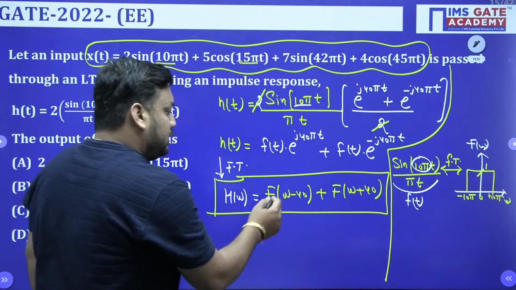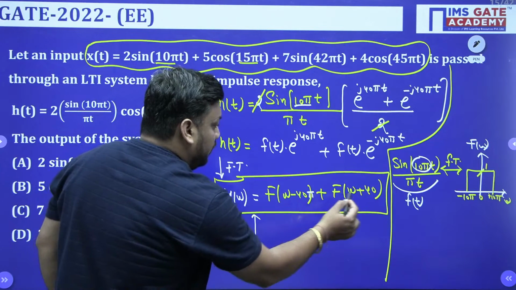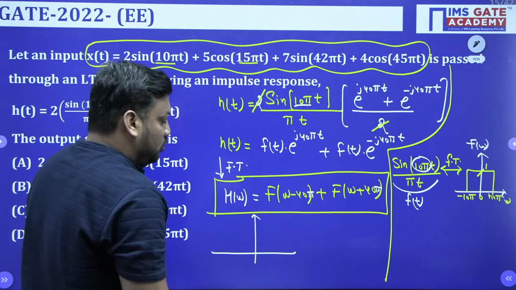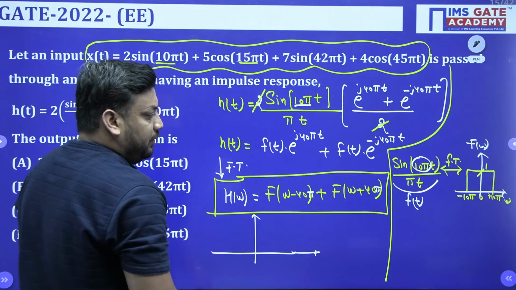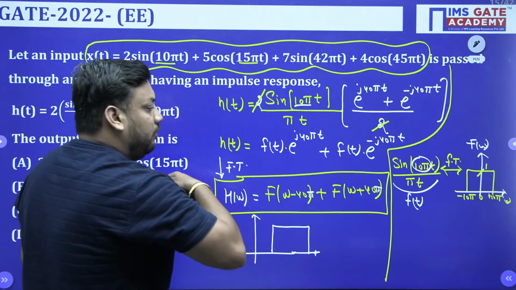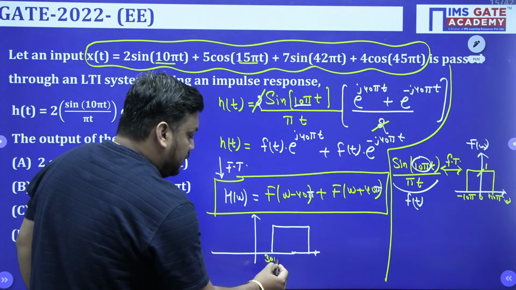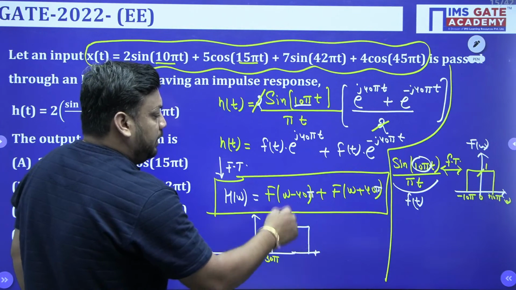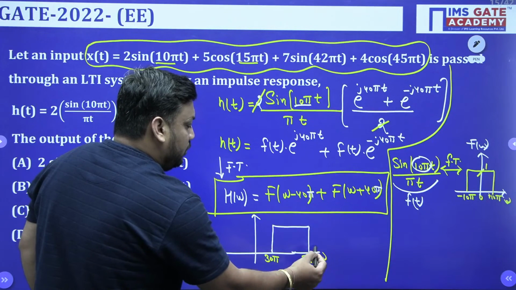Now you should tell me what is F(omega minus 40 pi). This is also plus 40 pi. So if you shift this signal to the right-hand side by 40 pi distance, then what will you get, guys? Minus 10 pi, when shifted by 40 pi, will reach 30 pi, and 10 pi and 40 will become 50 pi with respect to omega.